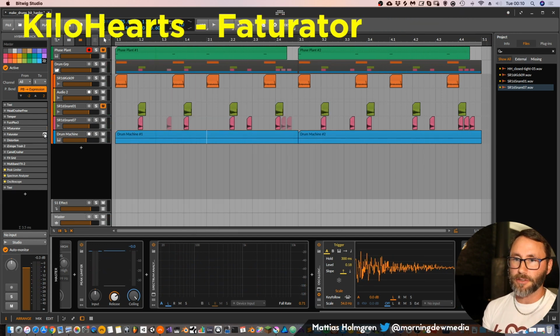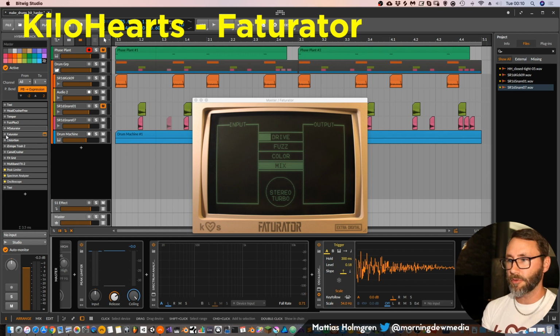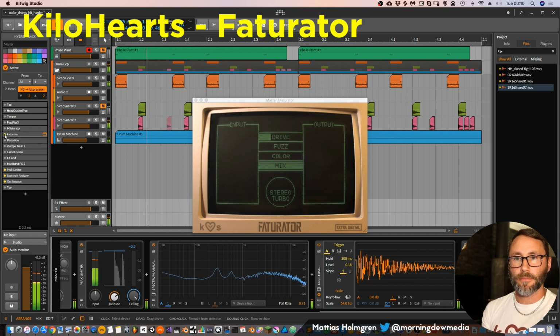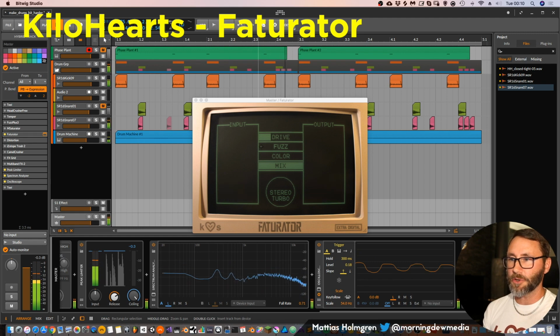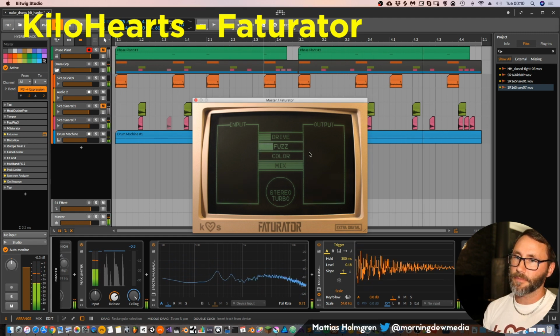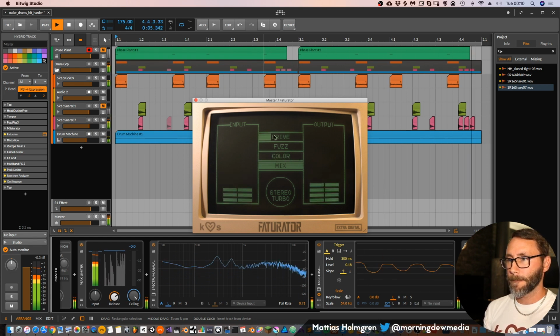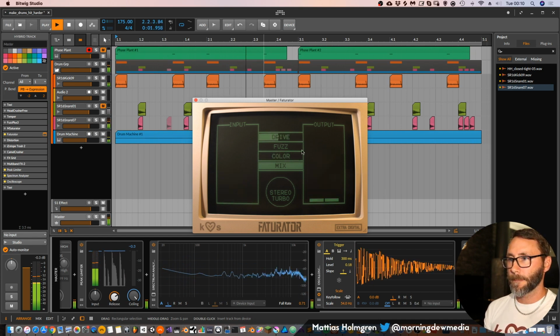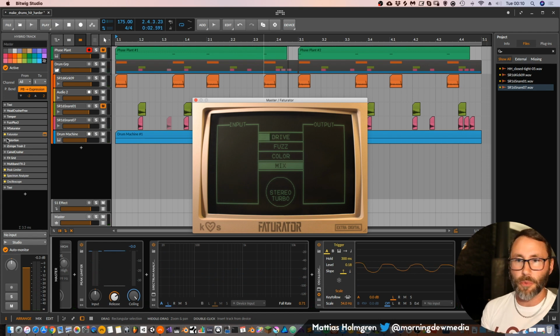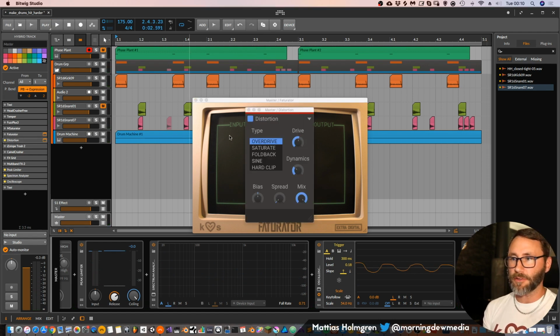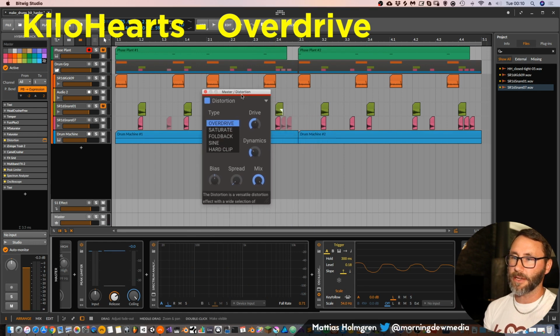Then we have the Factorator, which is a plugin from Kilohertz, which has some really cool modes here. So you can really go wild with that one. Then the Saturator, which is also a Kilohertz plugin. This has also a very nice overdrive,